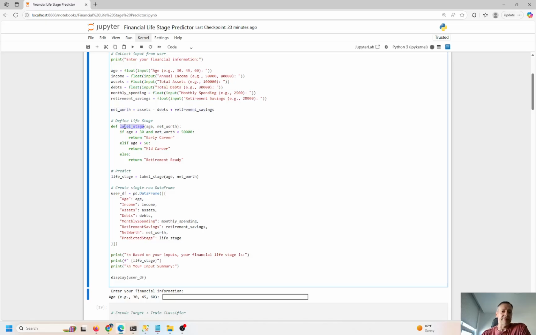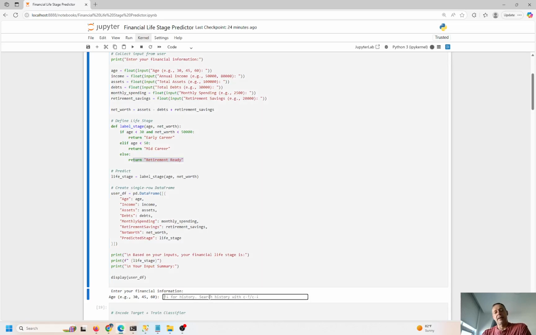I create a couple basic UDFs here. This is a user-defined function. If age is less than 30 and net worth is less than $50,000, probably early career. That's pretty basic. If age is less than 50, then probably mid-career, otherwise retirement ready.